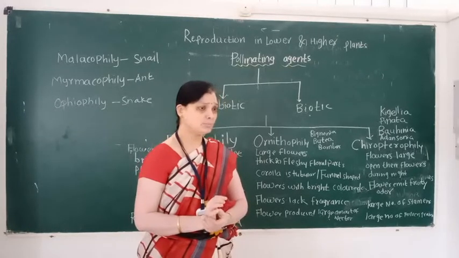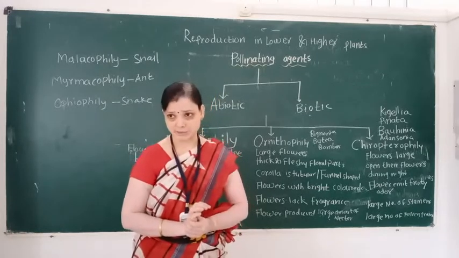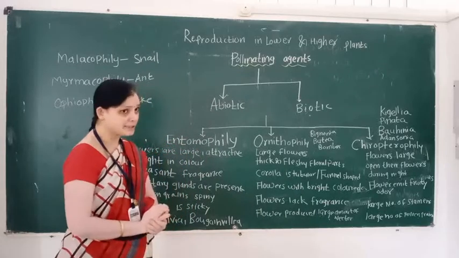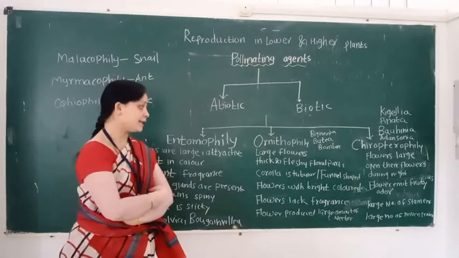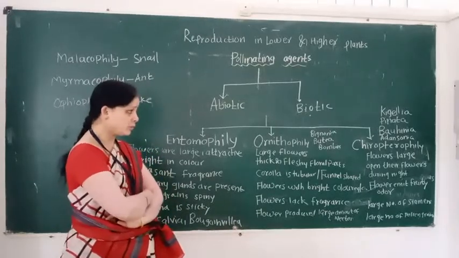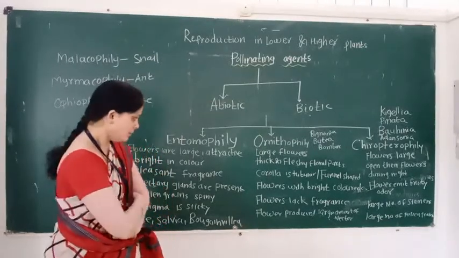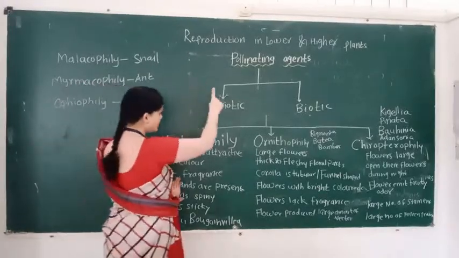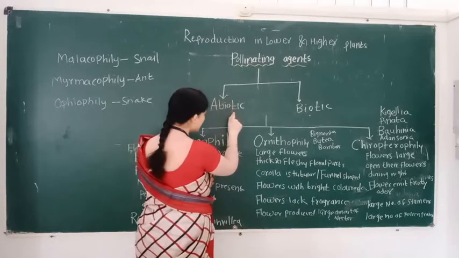Which are the biotic pollinating agents? First biotic pollinating agent is insect, second is bird, and third is bat. So pollinating agents consist of two types: abiotic and biotic.